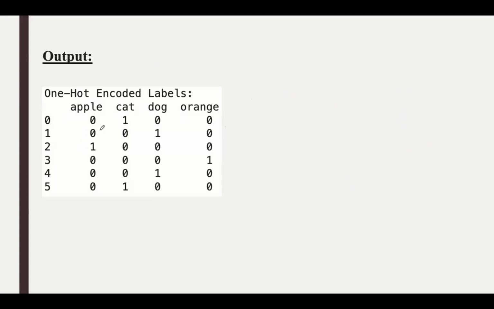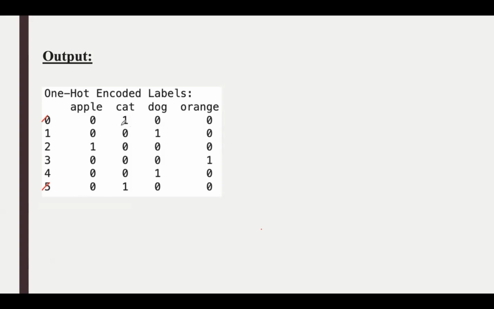Here, if you observe the columns, each unique label or category from the original list has become a column. So you can see these are the labels, right? Apple, cat, dog, and orange. Each row corresponds to a different element from the original list of labels. So if you take the label cat, cat is present at index 0 and index 5. And you can see the vector will have 1 in the cat column and 0 in the other columns.